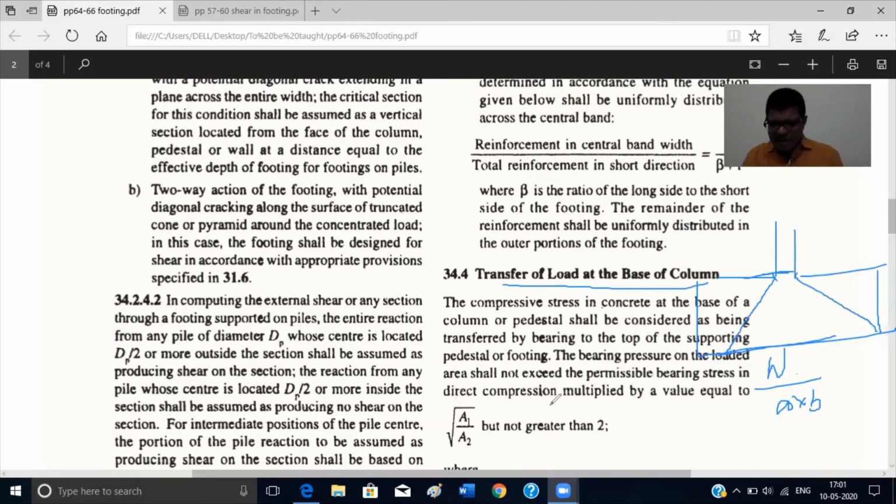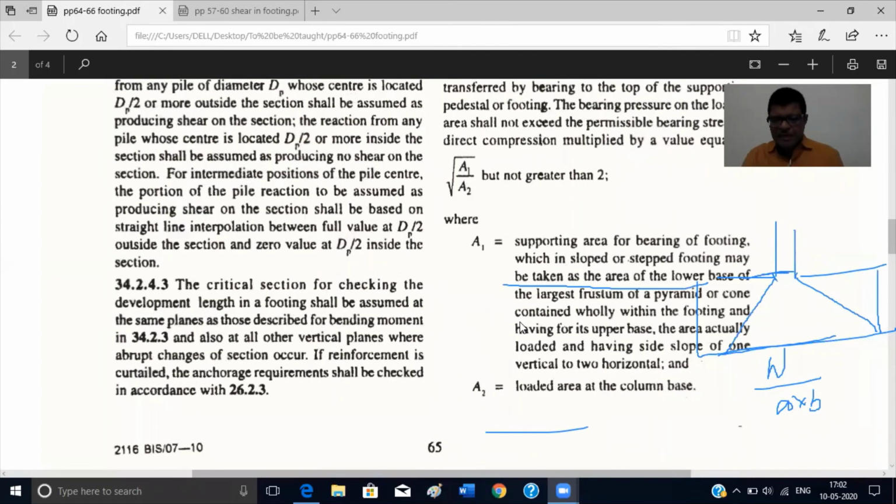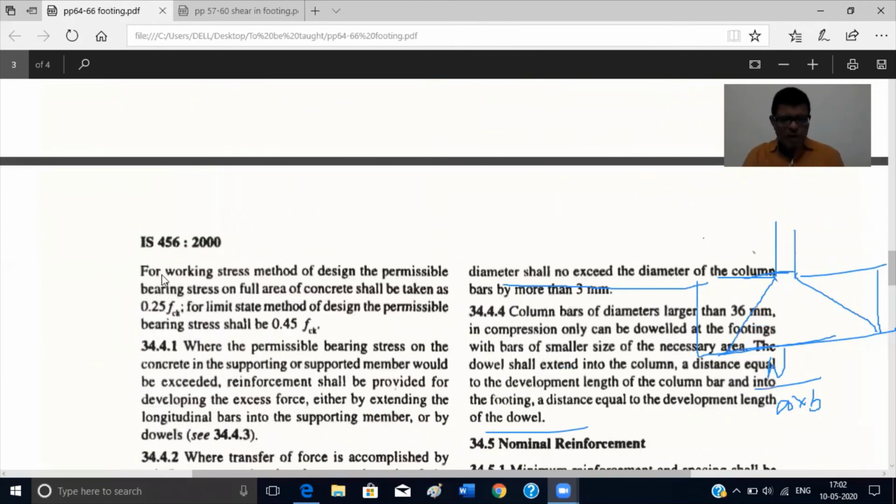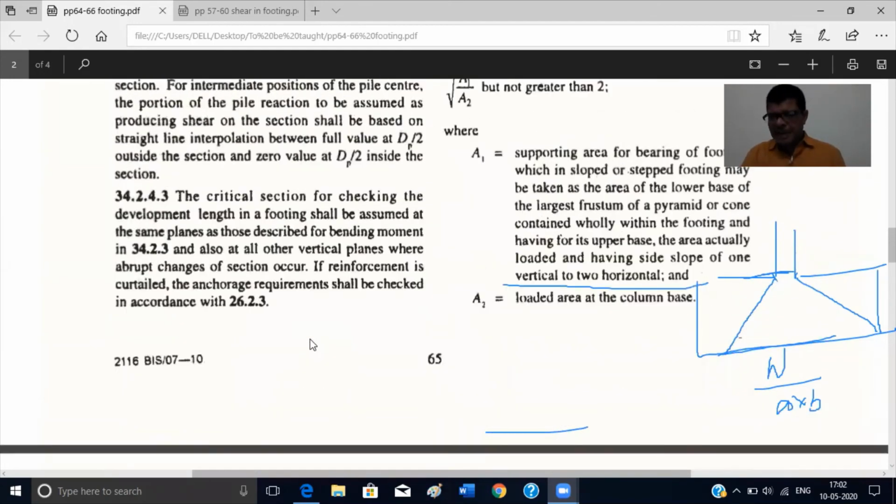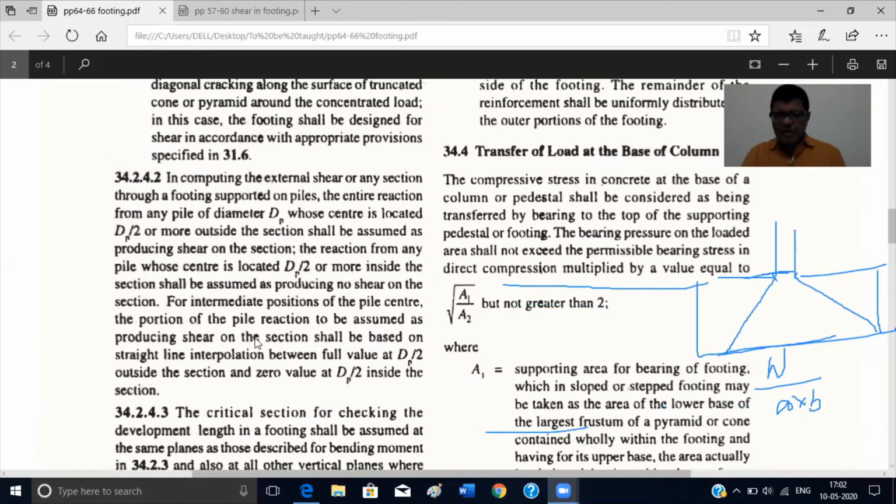It shall be direct compression multiplied by a value, but not greater than √2. So what does it mean? Let me see the permissible value. For the working stress method of design, the permissible bearing stress in concrete is 0.25 FCK, and for limit state it is 0.45 FCK. So we will take 0.45 FCK because we have the limit state method. So the bearing stress will be equal to 0.45 FCK.